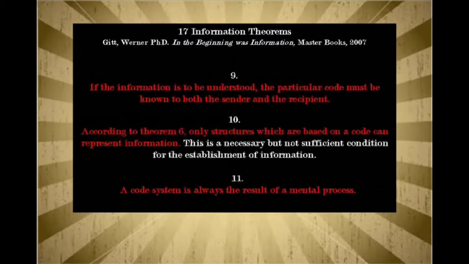Now, if the information is to be understood, the particular code must be known to both the sender and the recipient. Now, you have all kinds of chemical messengers in your body, literally millions, okay? Now, they're all distinct. They all do a specific purpose.